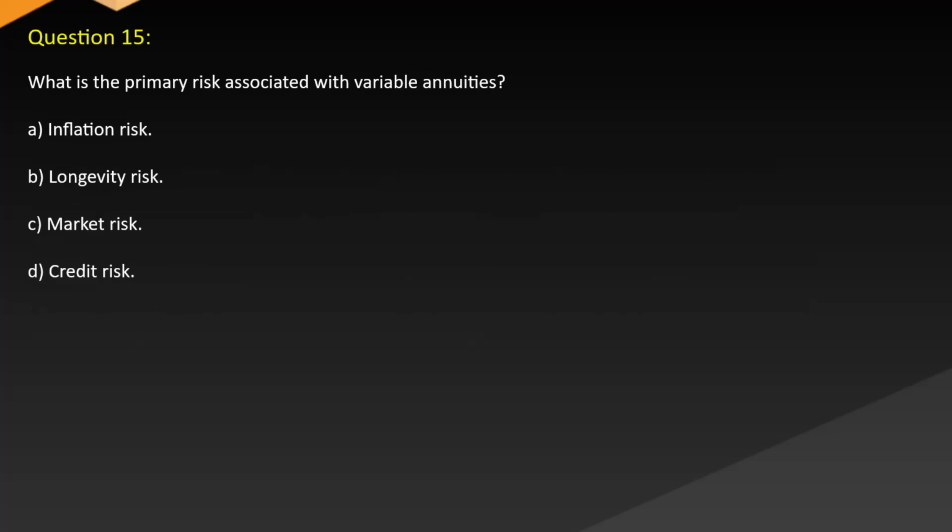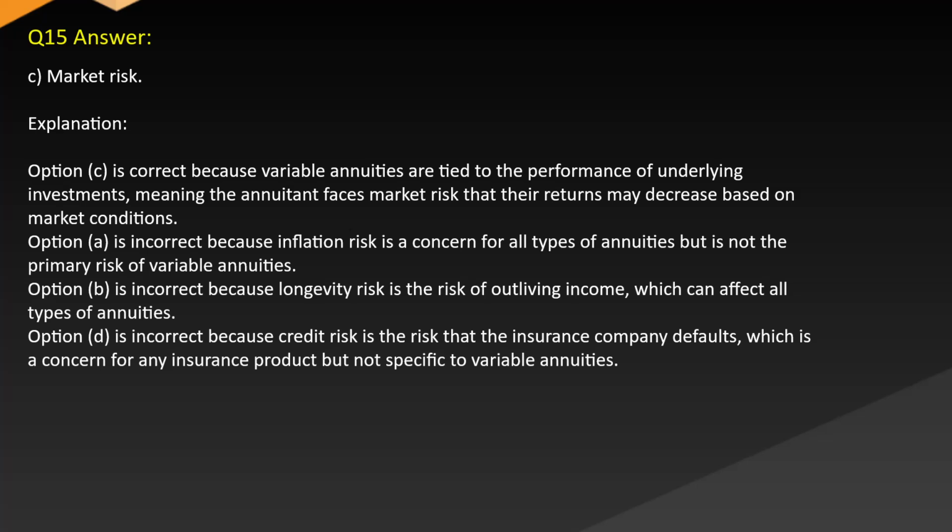Question 15. What is the primary risk associated with variable annuities? A. Inflation risk. B. Longevity risk. C. Market risk. D. Credit risk. Answer: C. Market risk. Explanation: Option C is correct because variable annuities are tied to the performance of underlying investments, meaning the annuitant faces market risk that their returns may decrease based on market conditions.